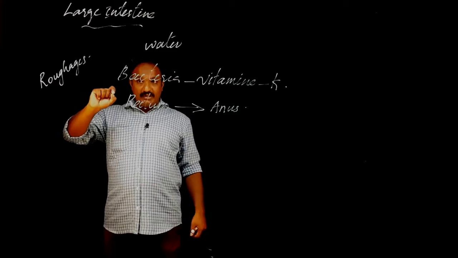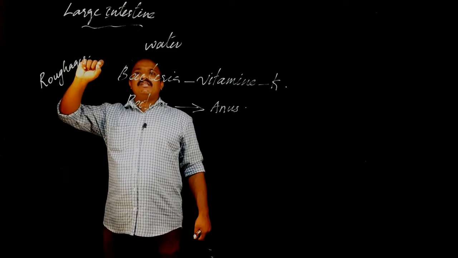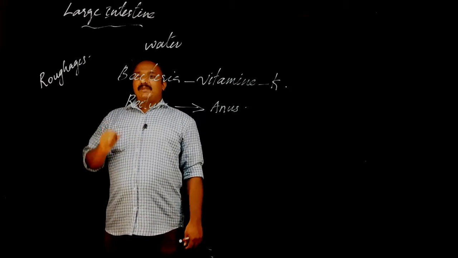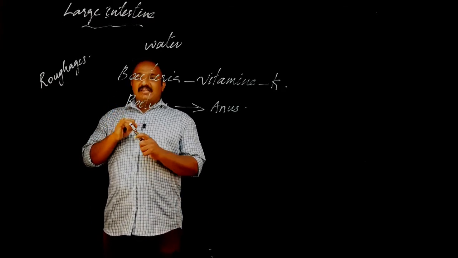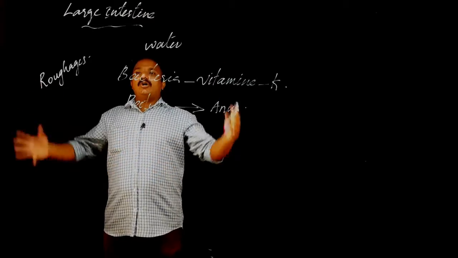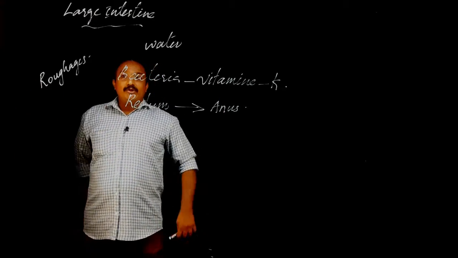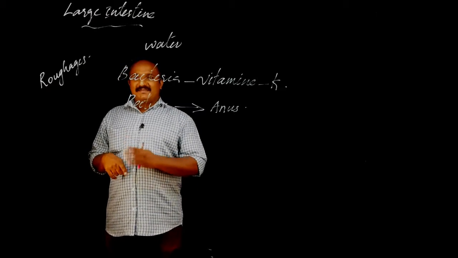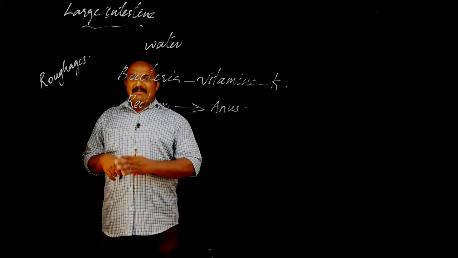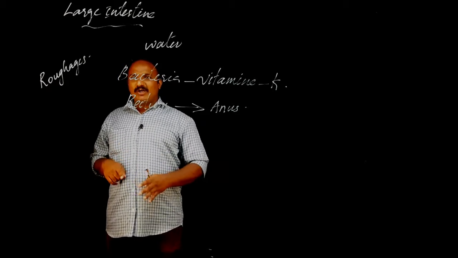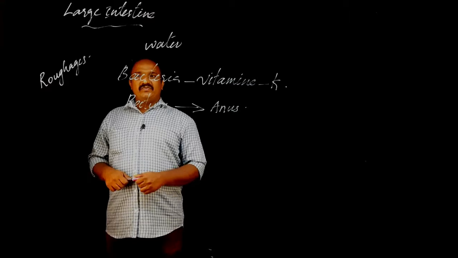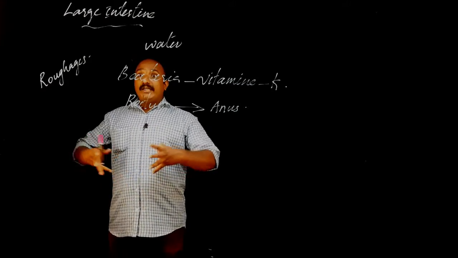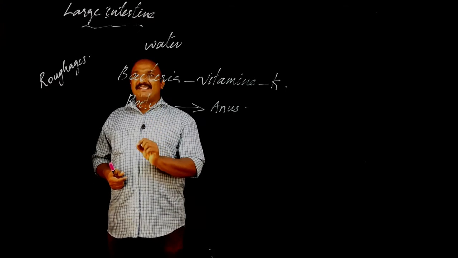If we are including roughages in our food materials, what are the benefits? That is one question. The major important point: roughages increase the quantity of the food. For example, when you buy shawarma, they will add some vegetables, cabbage, onion, then capsicum, somebody adds tomato also, and coriander leaf. All this will be crushed and added with the shawarma. Then what is the benefit? Quantity will be more, but chicken quantity will be very less.